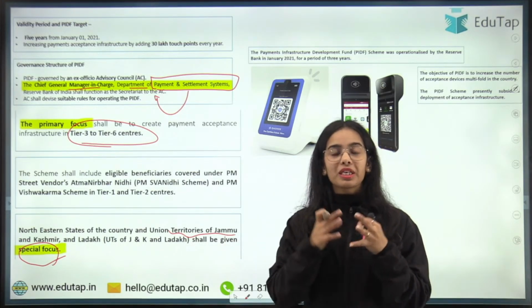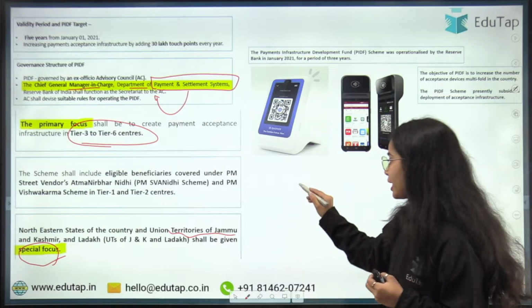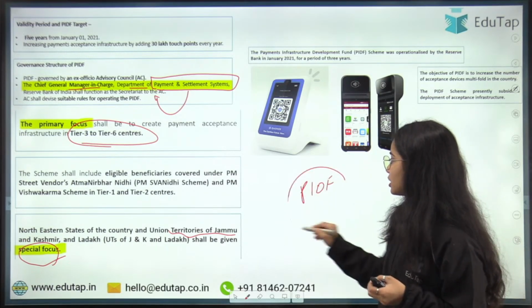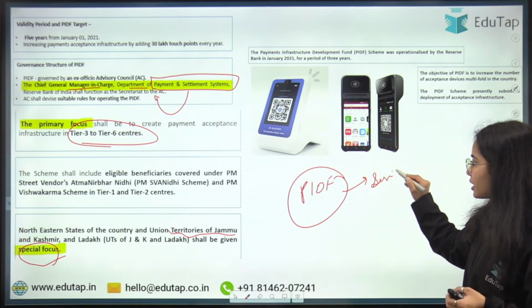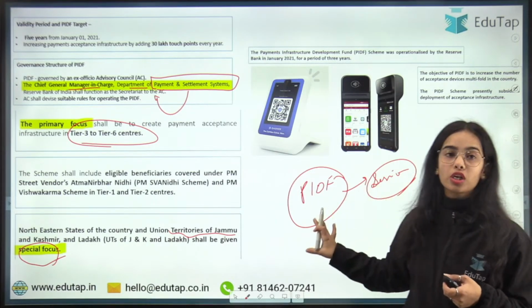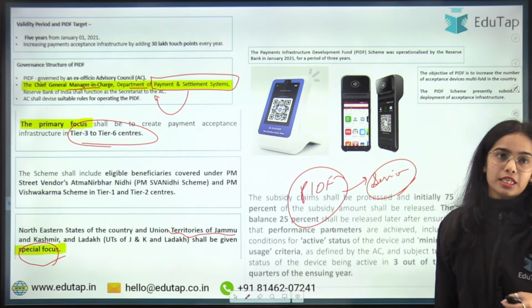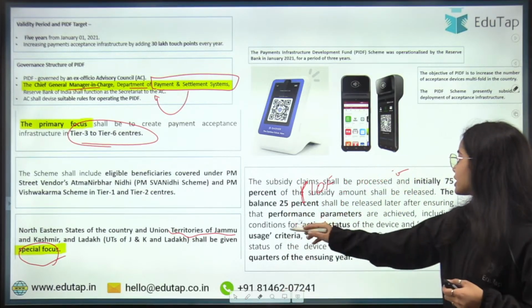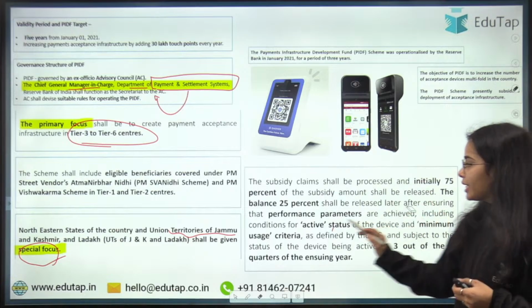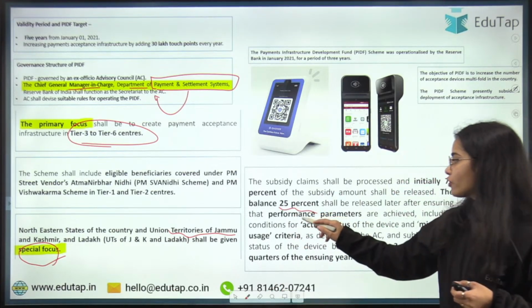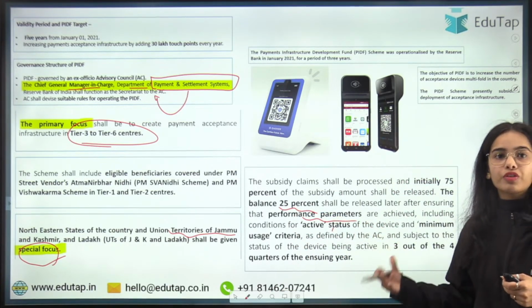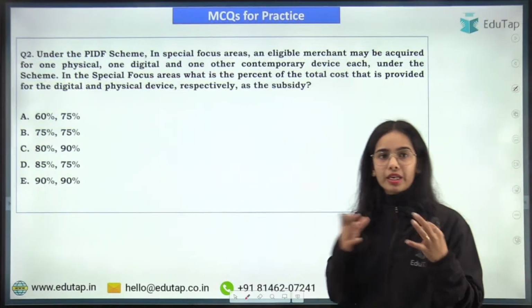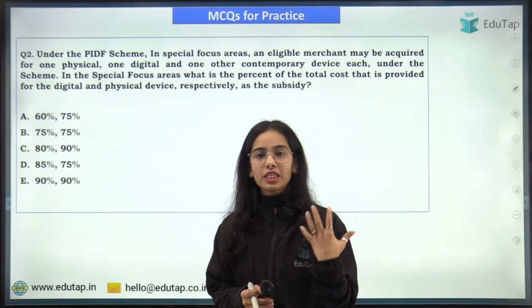We have discussed the PIDF scheme in detail in the session under the Finance 360. So if you are not aware about the PIDF scheme, do see the session. And the subsidy claim shall be processed initially 75% and later on 25% on the basis of different parameters. That also we have discussed in our session of the PIDF. Coming to the next question.